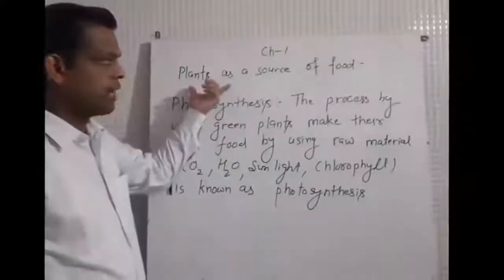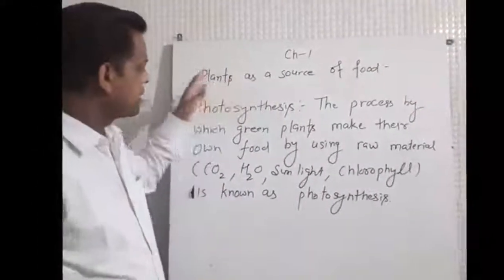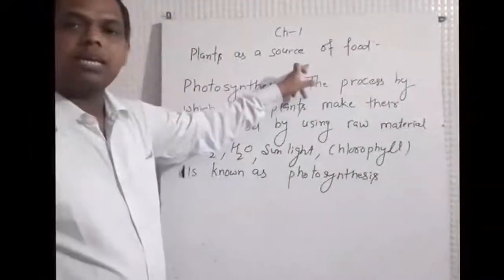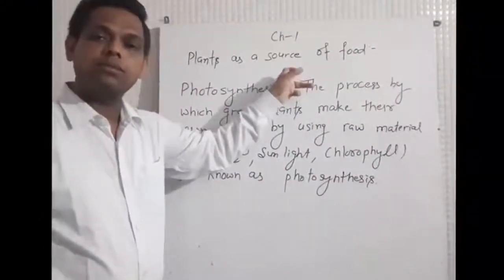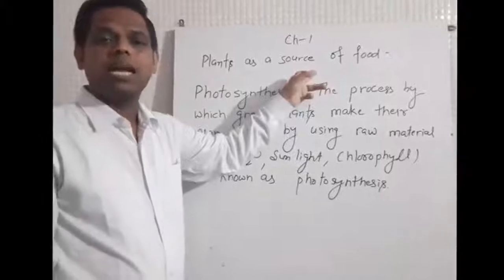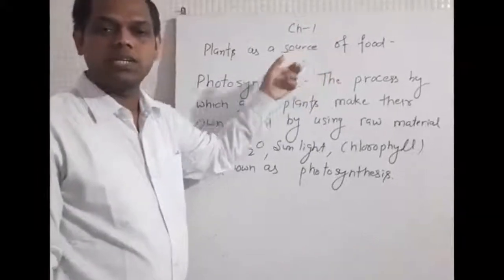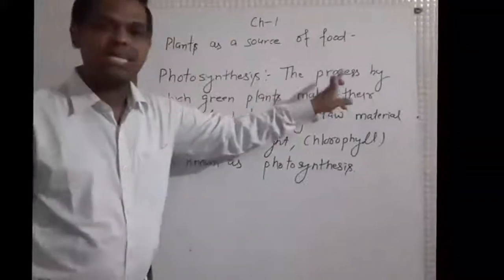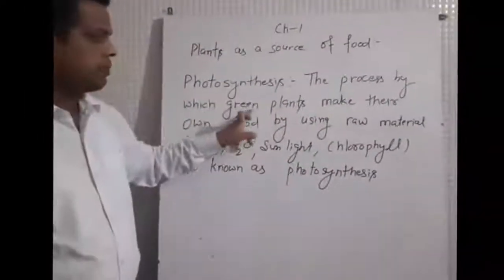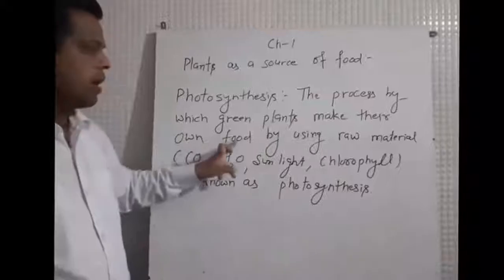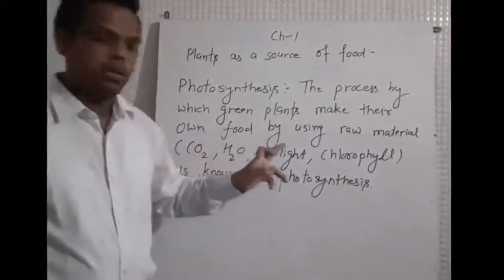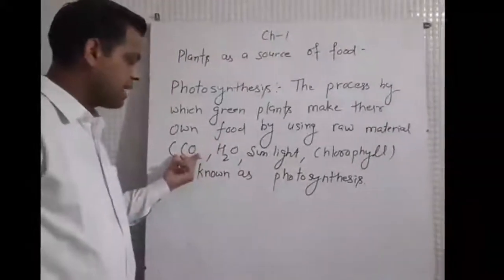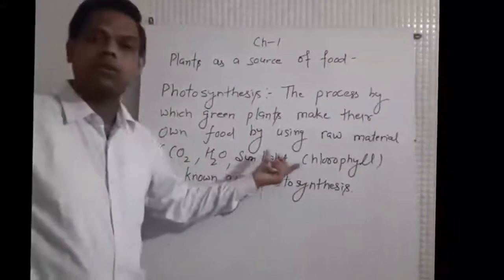Plants as a source of food and animals as a source of food. First, we will discuss plants as a source of food. Plants can make their own food by using raw material, and this process is called photosynthesis. What is photosynthesis? Photosynthesis is the process by which green plants make their own food by using raw material. What is the raw material? Carbon dioxide, water, sunlight and chlorophyll.